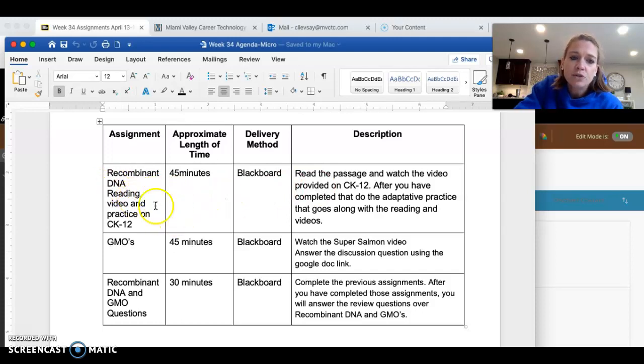So you're going to be doing recombinant DNA reading and watching videos and a practice on CK12. You're going to watch a video over Super Salmon, which is a genetically modified fish. You will watch the video, and then I created a Google form that you will go in and answer questions on.